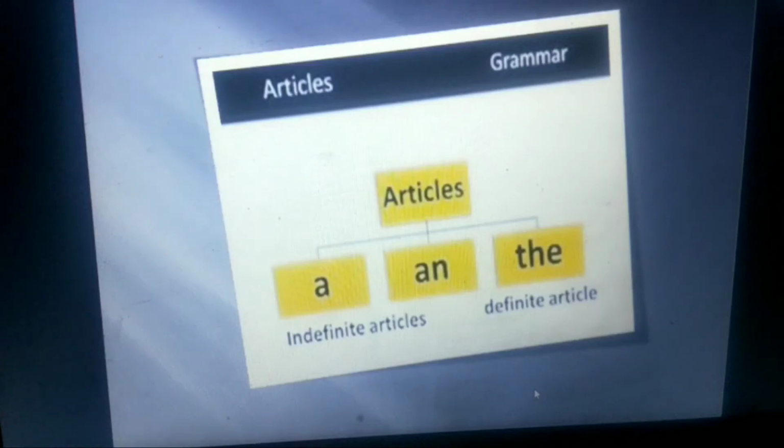The topic is articles. A and the are articles. A and an are indefinite articles. The is the definite article.